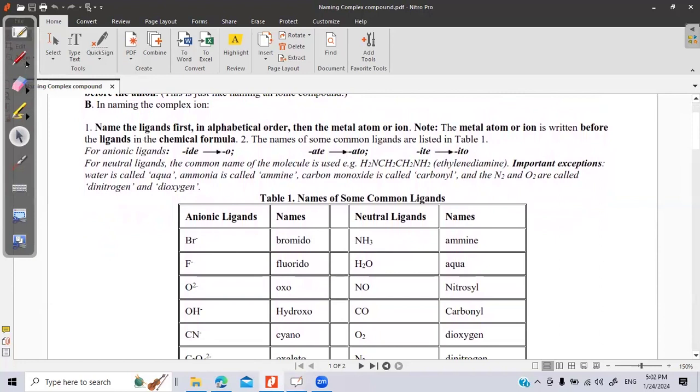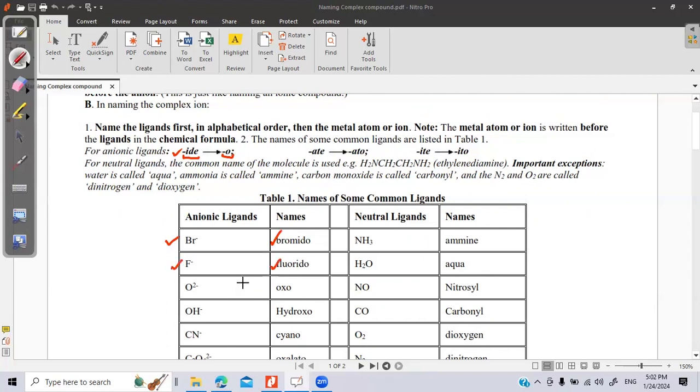The ligands which end like chloride, the name chloride can be converted to chlorido. So any negative anion ending with IDE needs to be replaced with O. We have bromide here, so the name will be bromido.